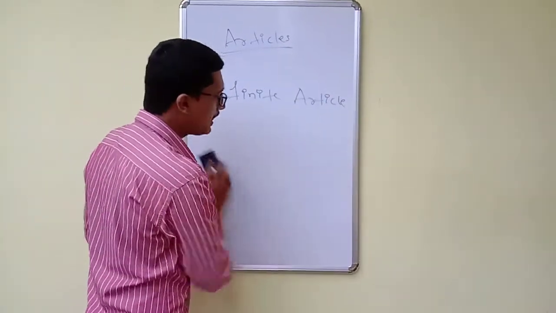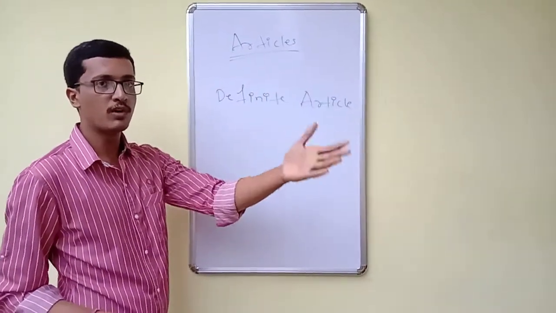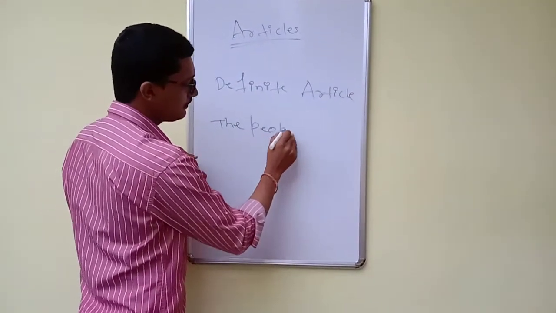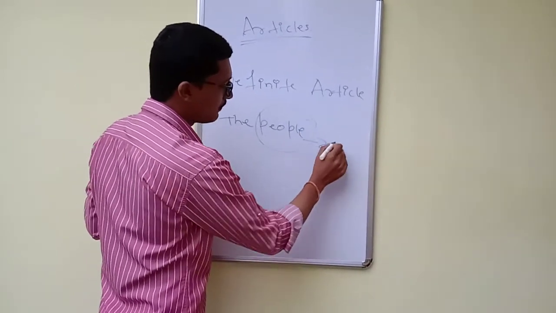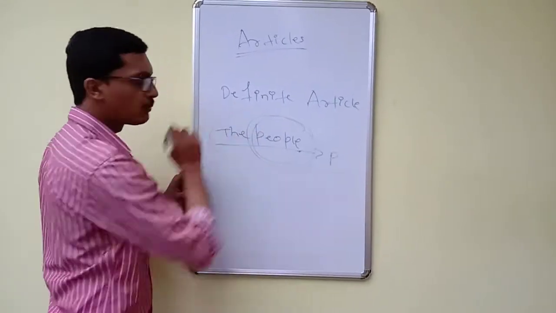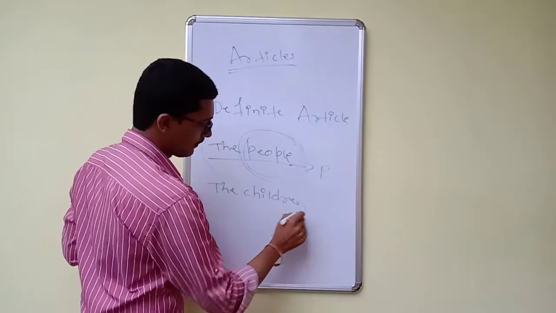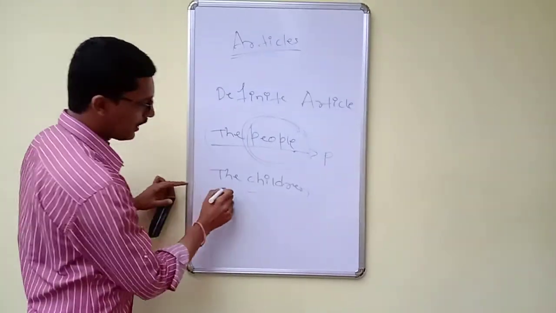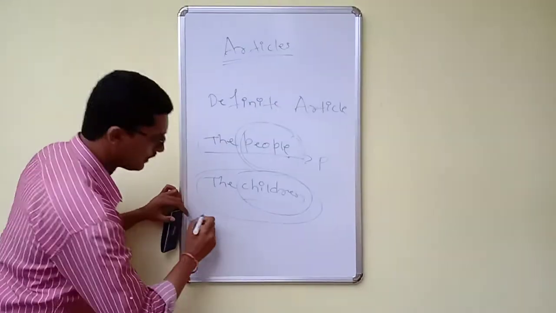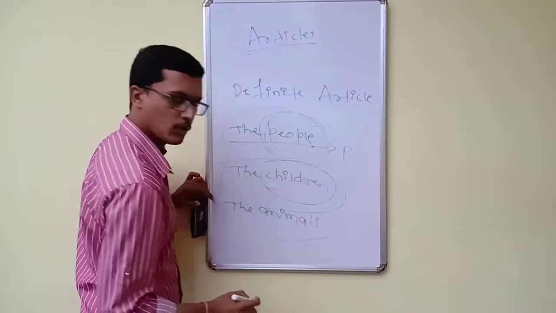And when we speak about group, or group of things or group of people, we use the definite article the. For example, the people. The word people itself is in plural form. When we use the people, we are speaking about the entire group of people. The children, so we have to use the definite article the because we are speaking about all the children in group. The animals, we are speaking about all the animals. We are not speaking about one particular animal.